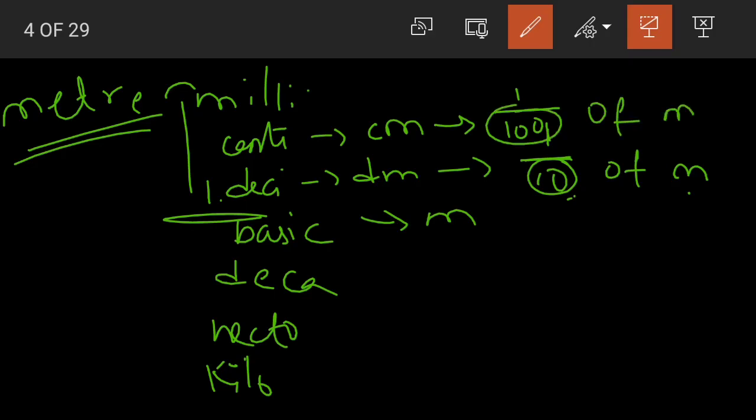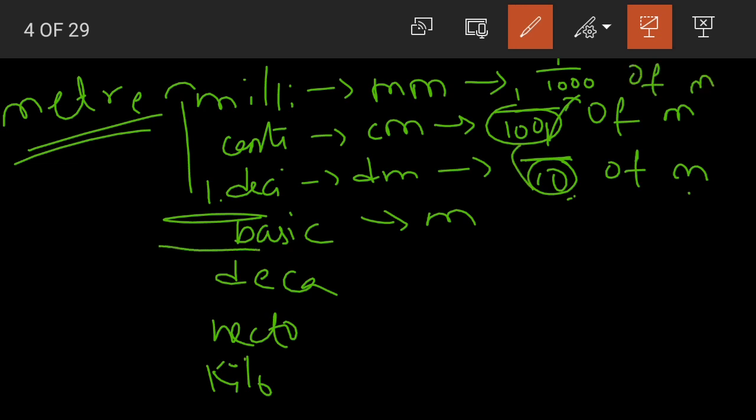Now coming to millimeters. M for milli, m for meters. Can you guess, children, how much 1 millimeter would be equal to? Yes, 1 divided by 1000. Again, one more zero is added. 10, 100, 1000. 1 by 1000 of a meter.